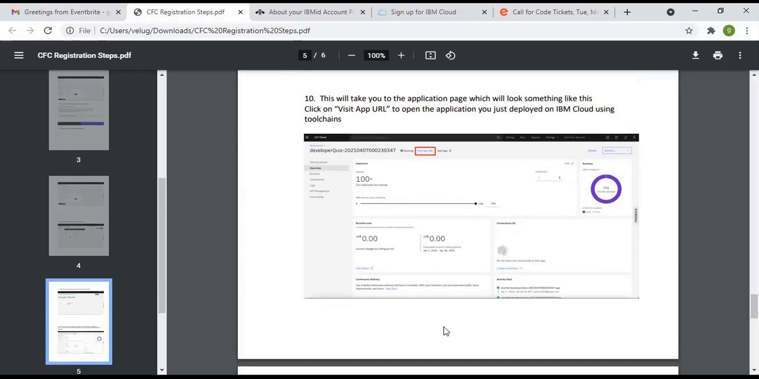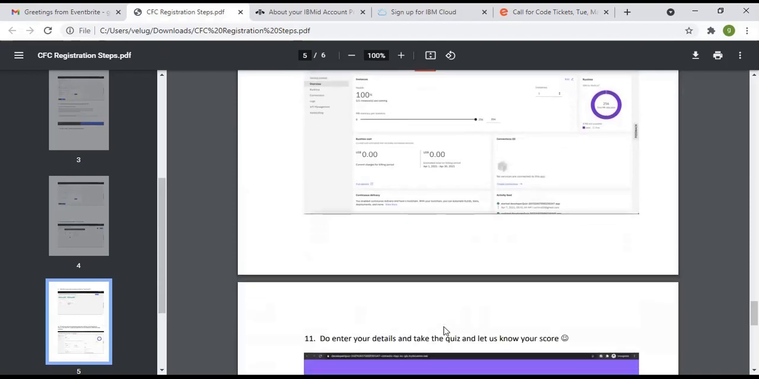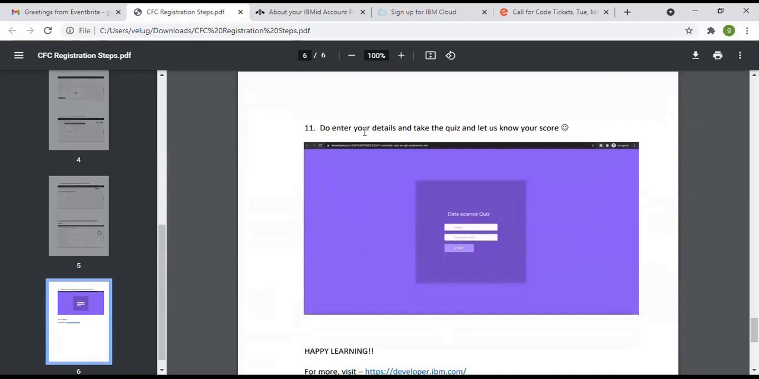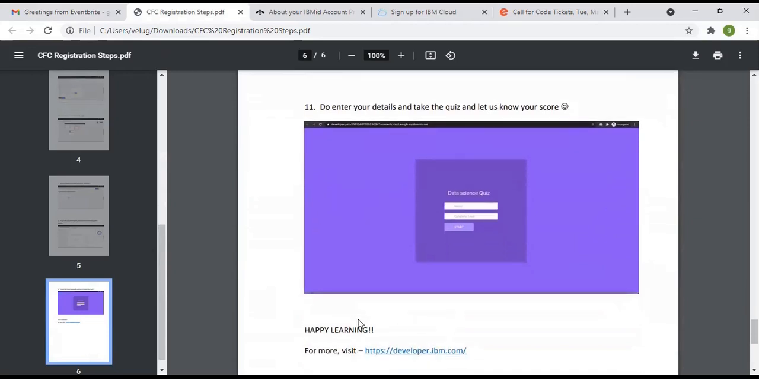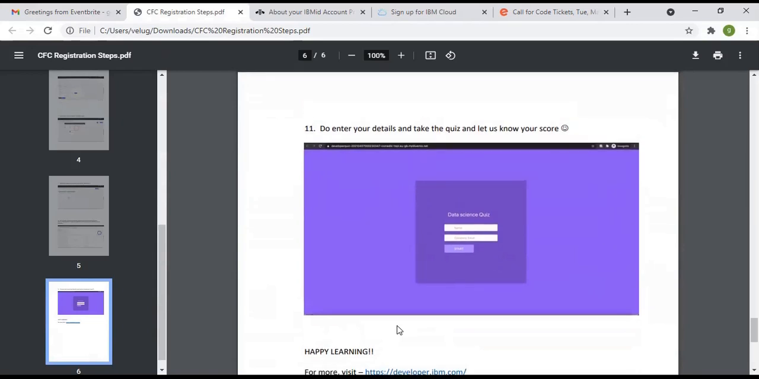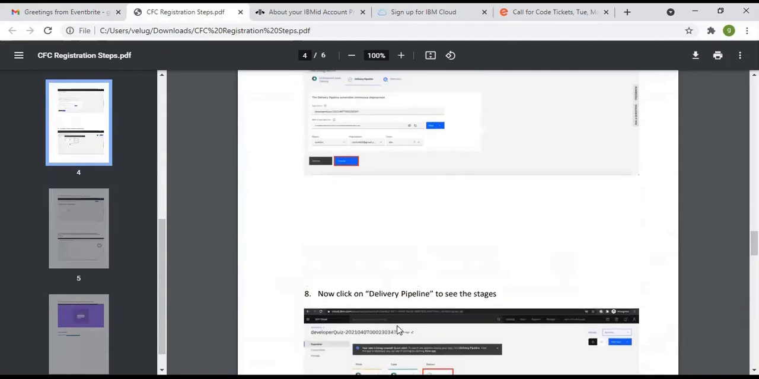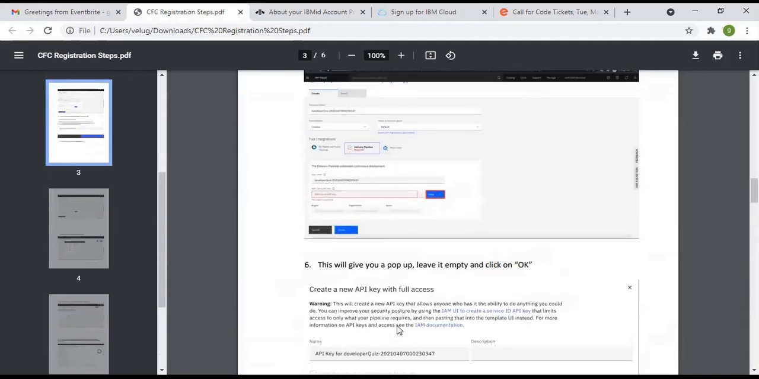This is helpful for implementing your solution. Now enter your details and you are ready to attempt the quiz. Okay, so happy learning. So this is the process for attempting the quiz. The 4th step is not mandatory for this time.